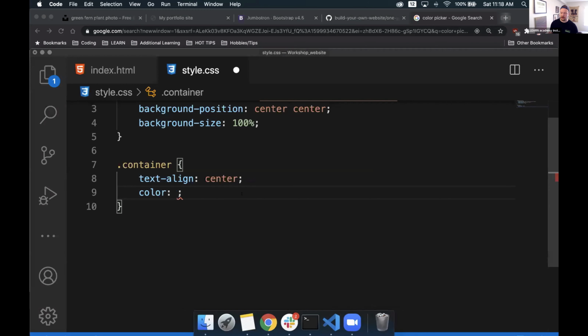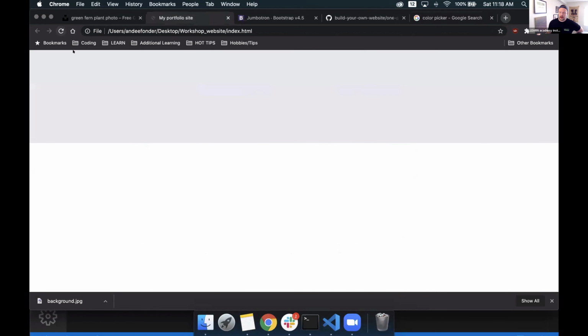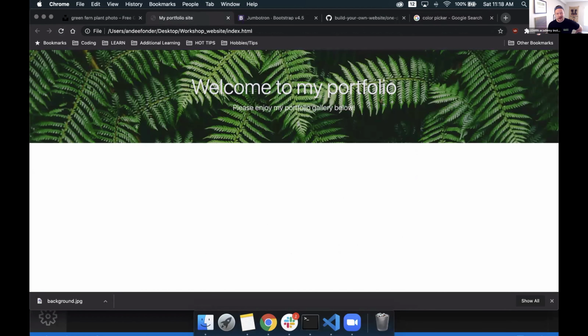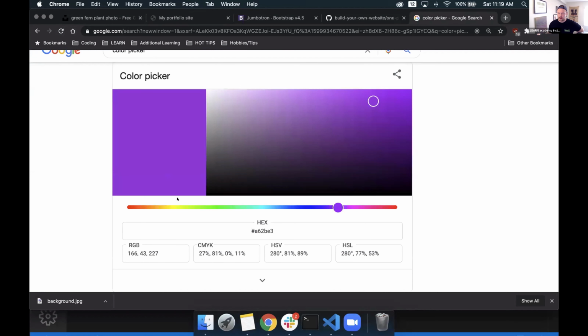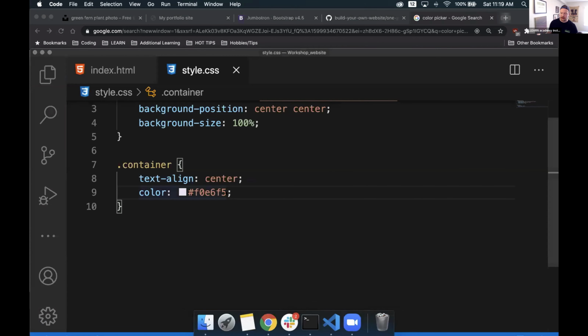go to my VS Code, and instead of having white here, I can just paste in that code. If I hit save, I can go back to my portfolio site, hit refresh. Not much of a change because it's still pretty white the way it is, but let's try maybe a really crazy color. We'll do purple. I'll take this hex code instead, pop it in.